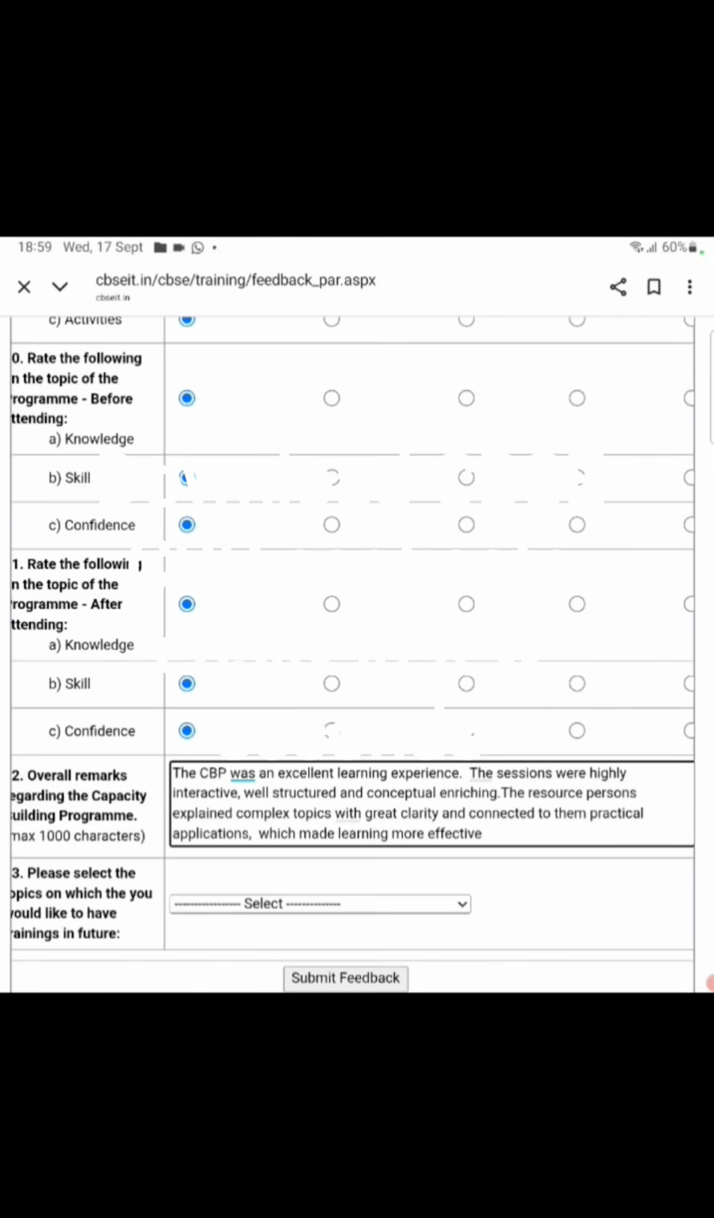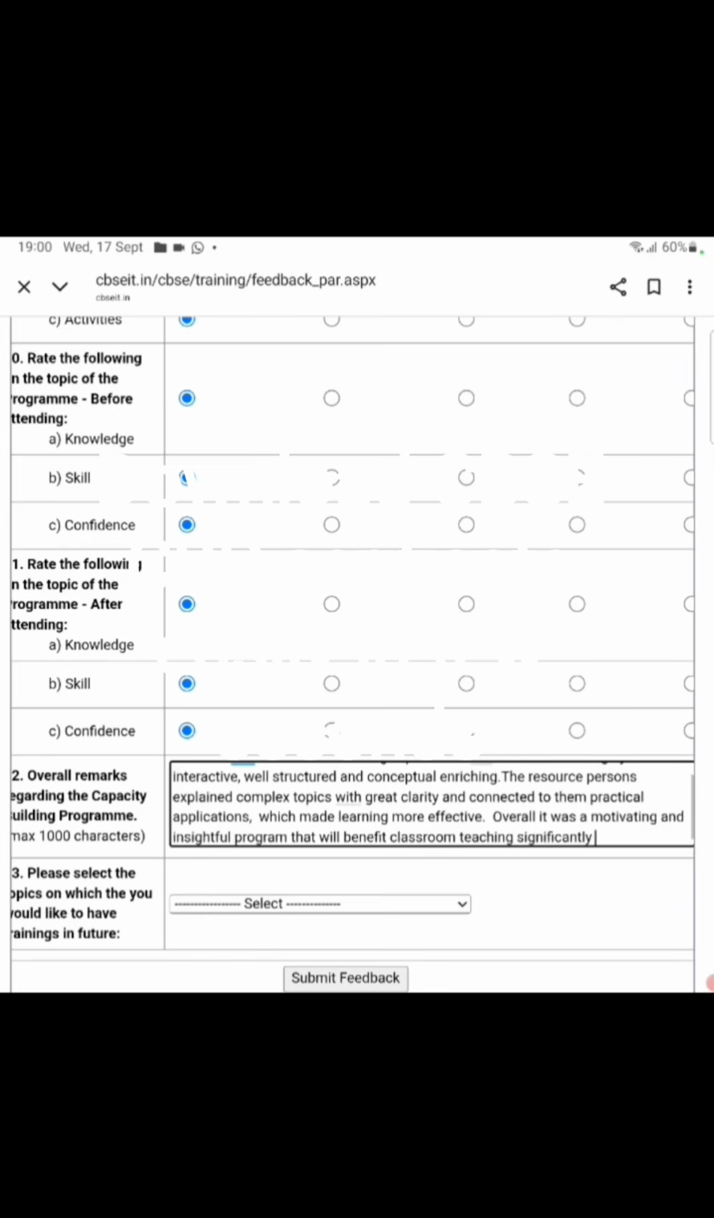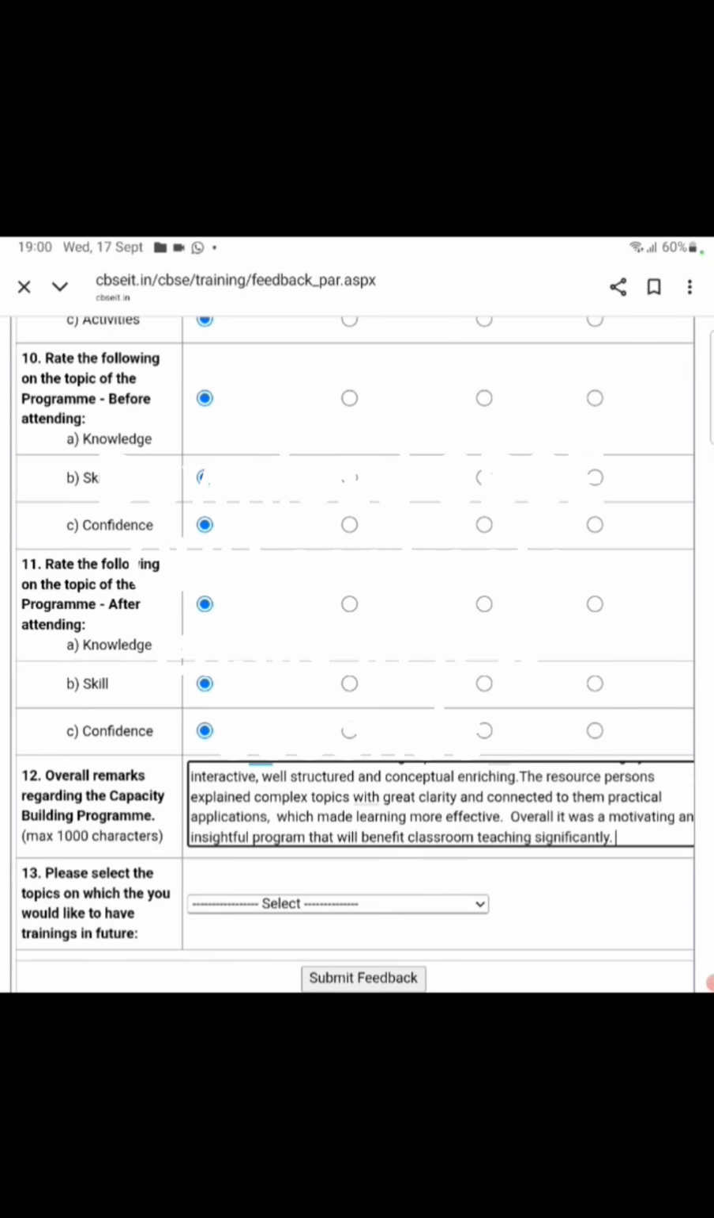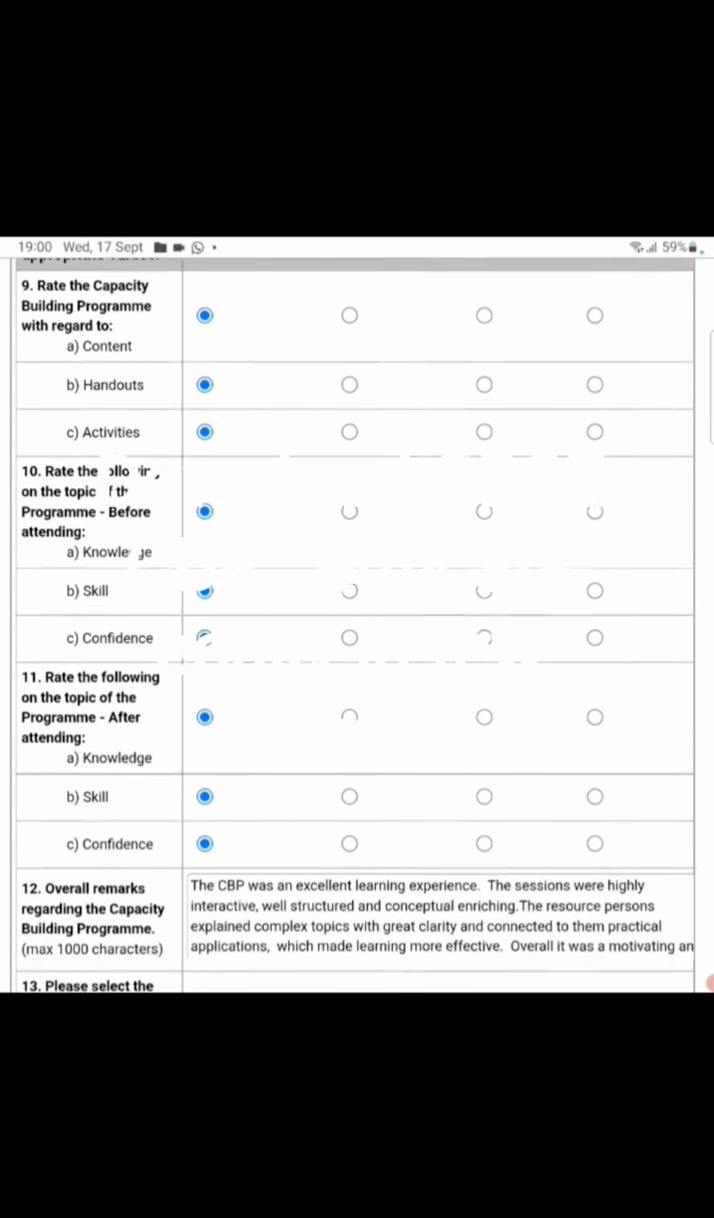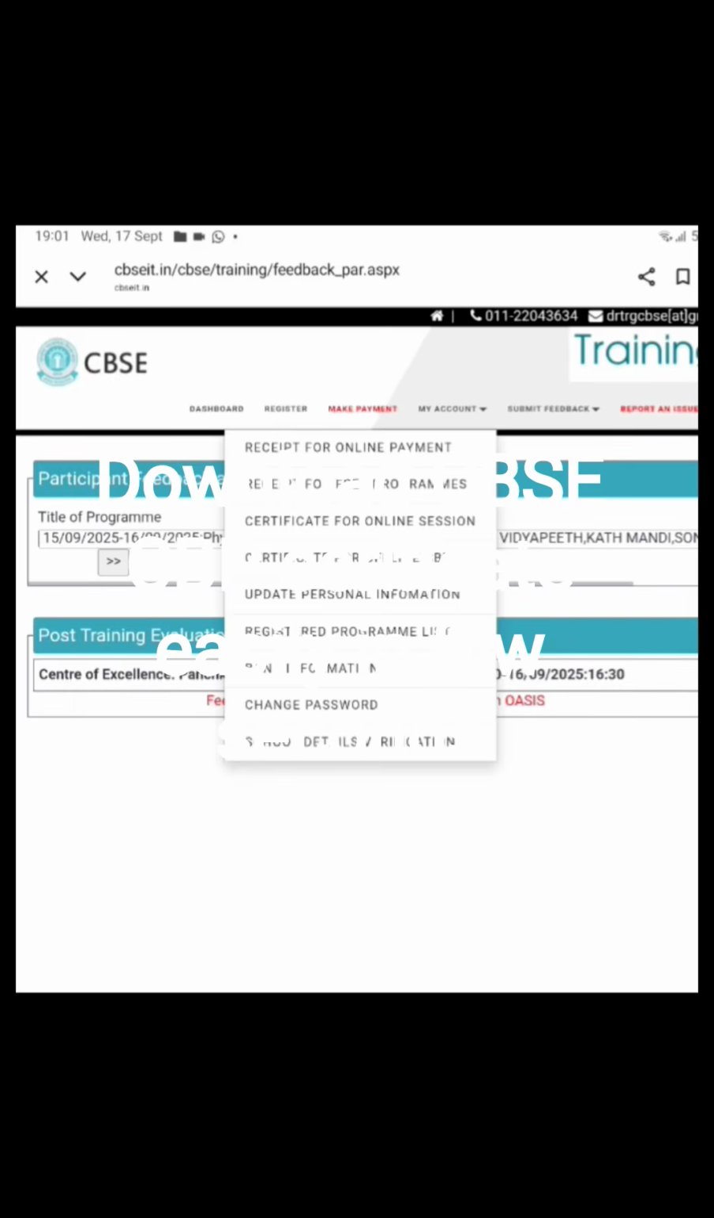Then you have to select the topic you would like to have in future. Which training you would like to have in future, generic or subject specific. I said I want subject specific, so I have selected subject specific, and obviously because it increased my subject knowledge also. Then I have to click on any one. I picked the physics one. Suppose I pick the physics one, anyone you want, you can do it, and then submit the feedback. Here my feedback is submitted.